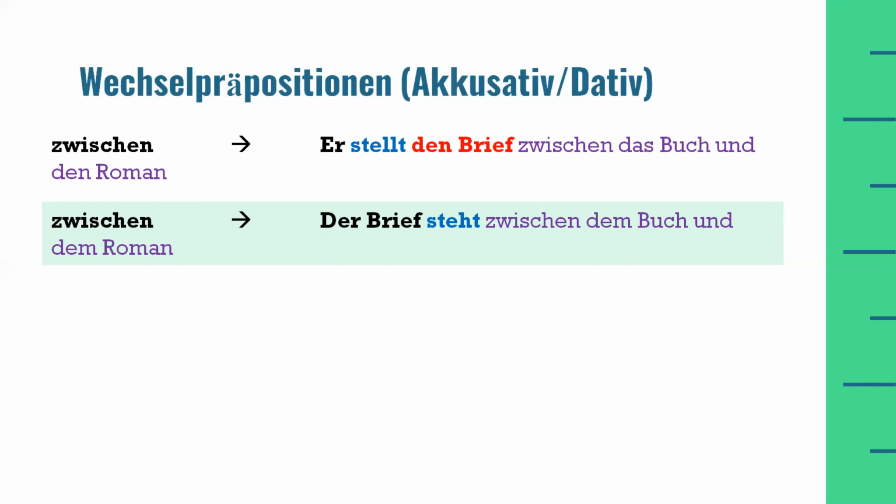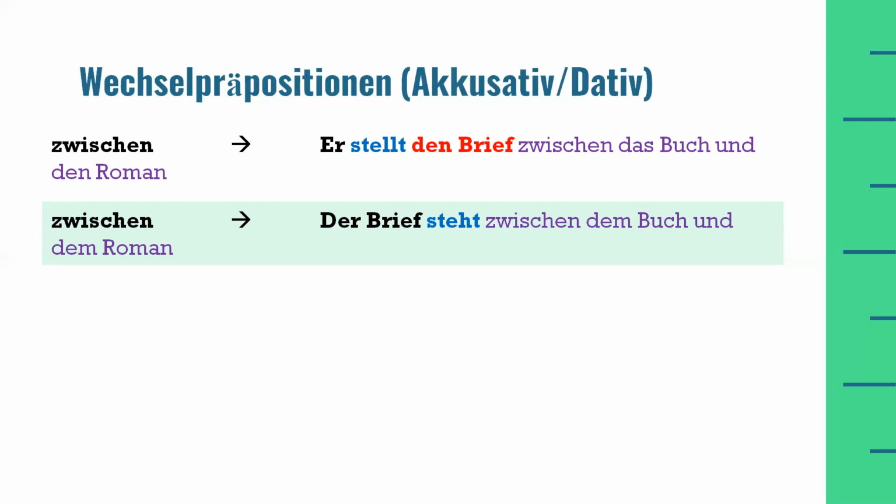In this example, due to the lack of movement, the zwischen preposition will act like dative, and we have to use the definite article for the neuter noun Buch from dative case, and also the definite article for the masculine noun from dative case, like dem Roman.